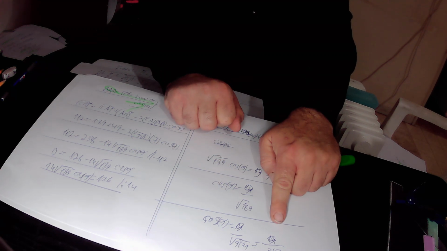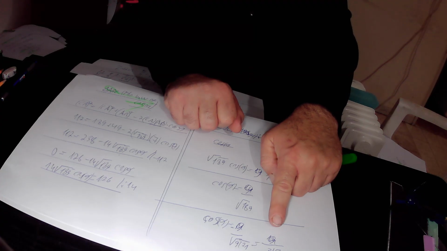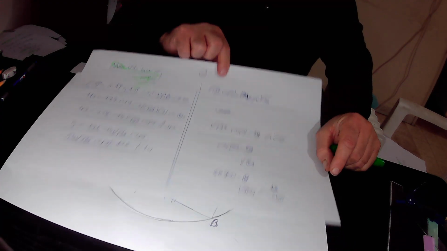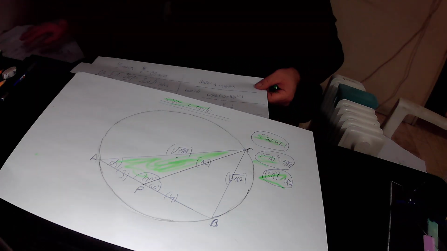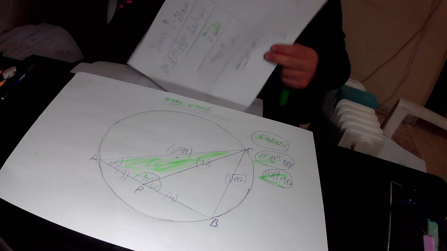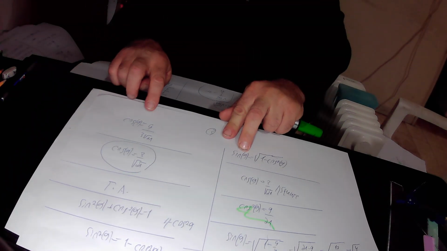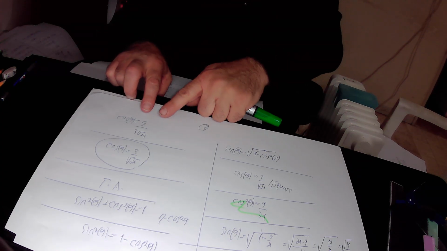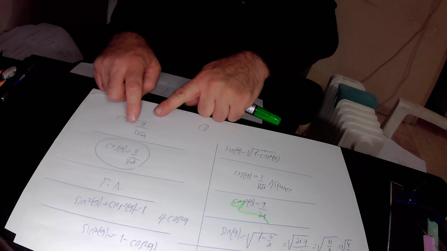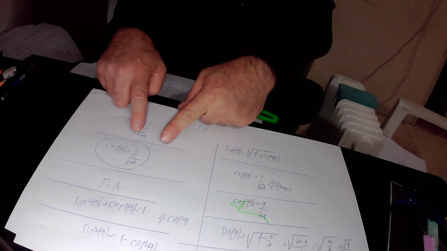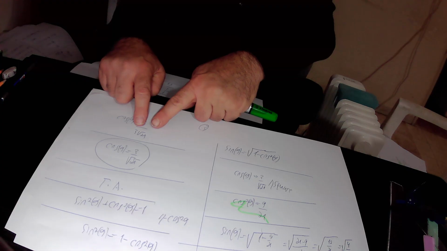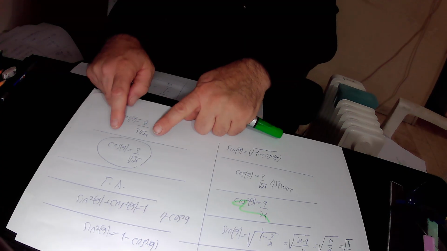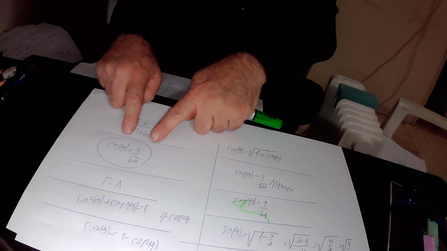So here we divided both the numerator and the denominator of this expression by 3. 9 over 3 is 3 and 3 over 3 is 1, so in total this expression equals 3 over square root of 21. To repeat again, we divided both the numerator and the denominator of this expression by 3. 9 over 3 is 3 and 3 over 3 is 1, so the denominator is left only with square root of 21. So in total, we found out that cosine alpha equals 3 over square root of 21.